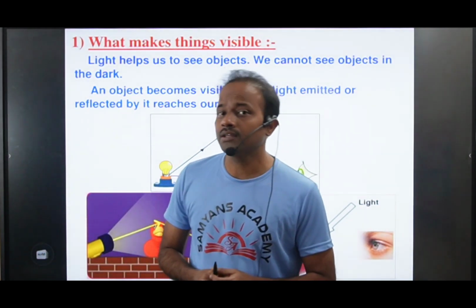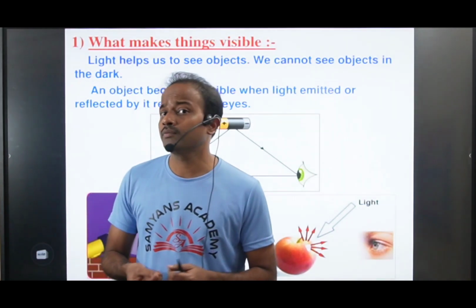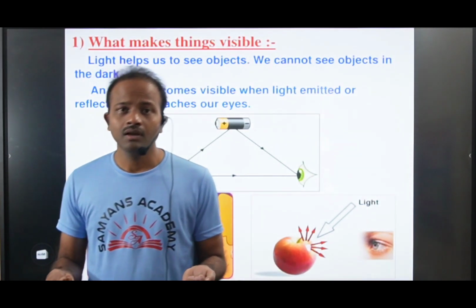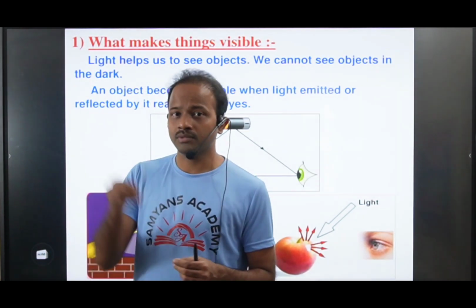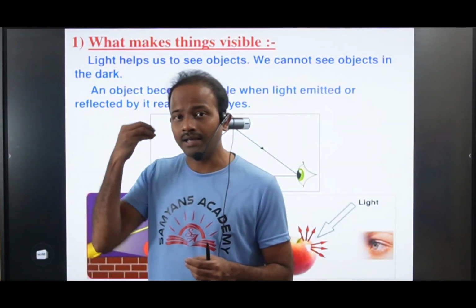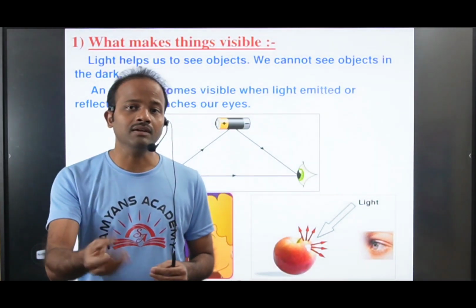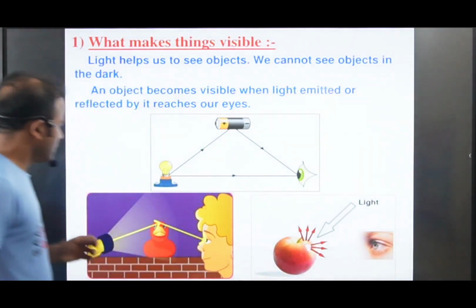Similarly, how are things visible? When you enter a dark room, we cannot see anything, right? When you switch on the light, what will happen? The light falls on the objects, the reflected light comes back to your eyes, and then you can see the objects. In this way you can see the objects.